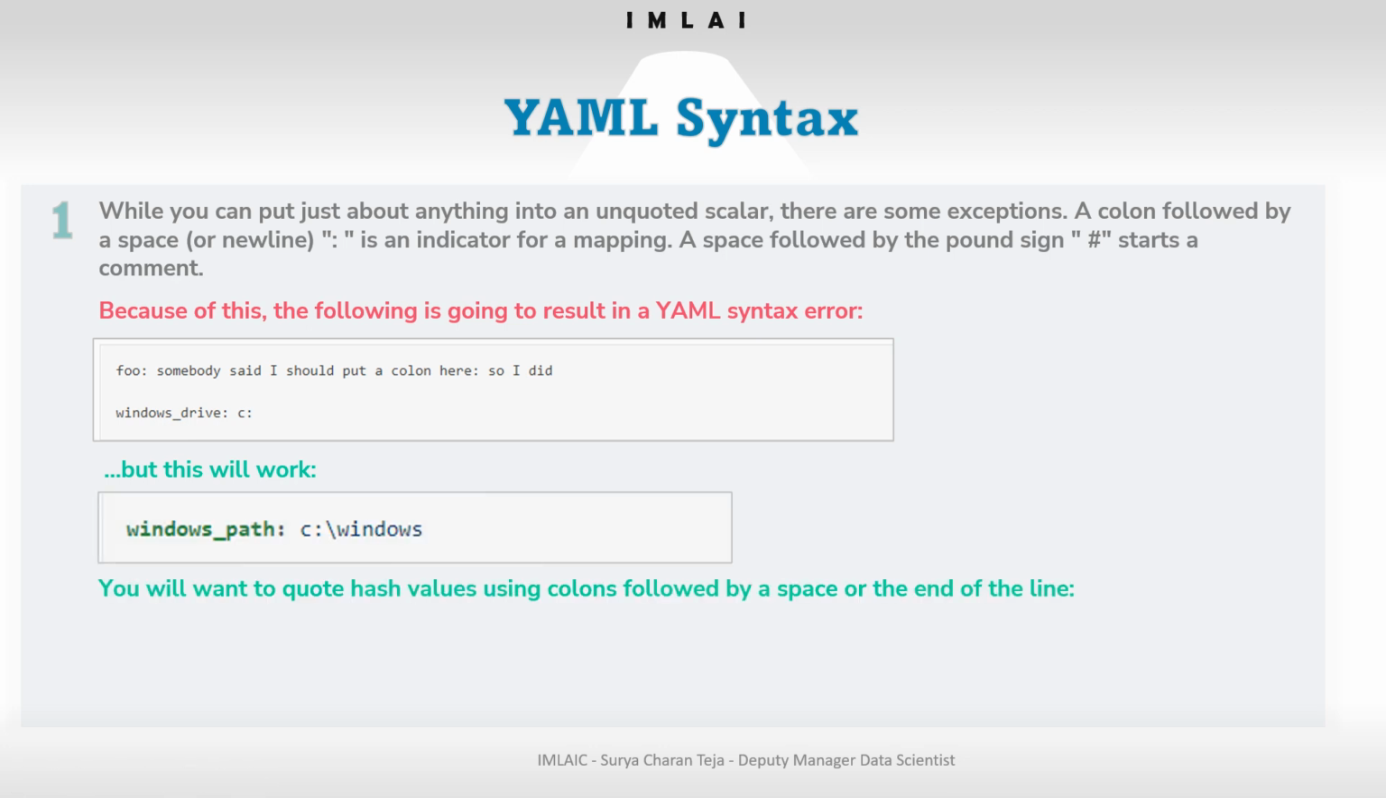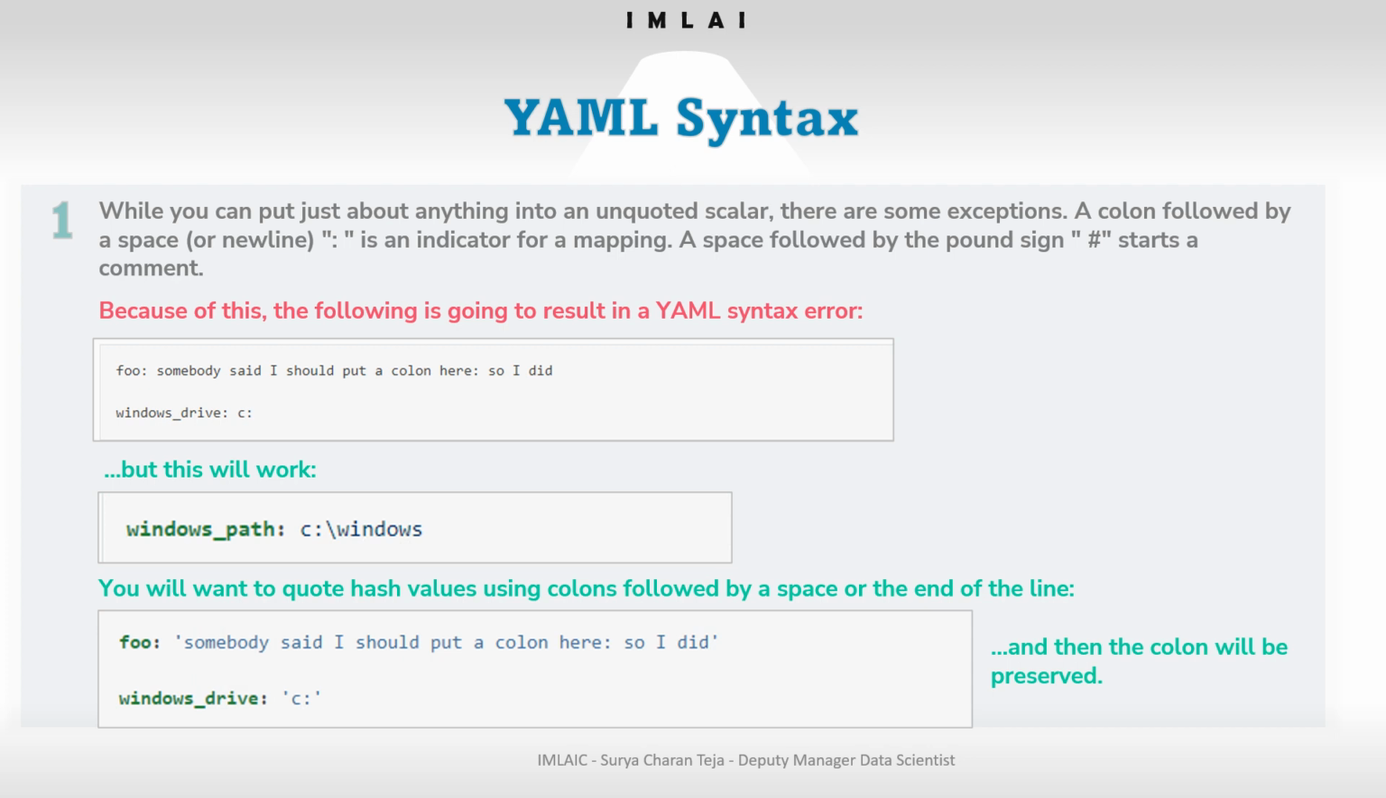So we want to put a Windows path inside this. For that you have to use the Windows path and then colon, then the path of the directory that you want to enter. You will want to quote hash values using colons followed by a space or the end of the line. That's very important. So you put everything inside single quotes, and it will be done.